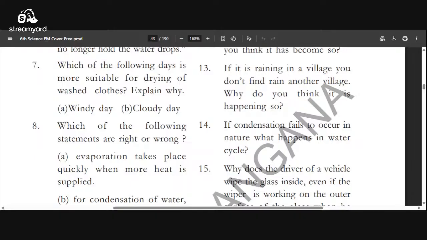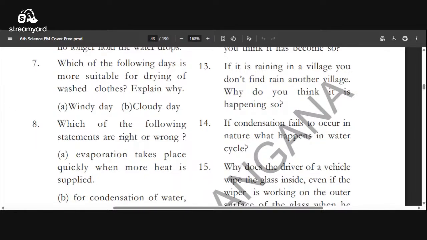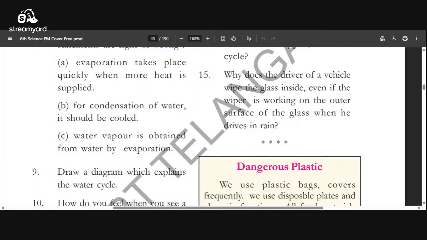Which of the following statements are right or wrong? Evaporation takes place quickly when more heat is applied. Yes. If more heat is there, more evaporation is there. For condensation, water should be cooled. Yes, it should be cooled.